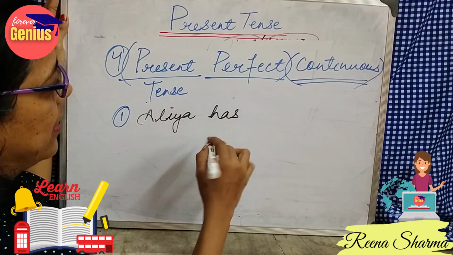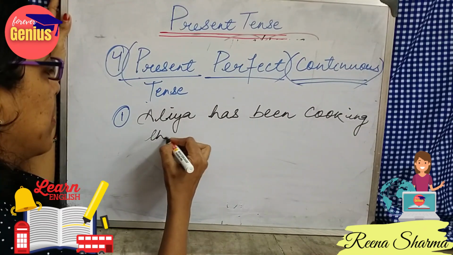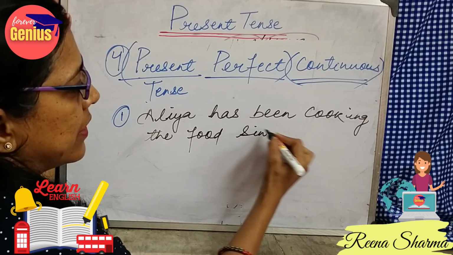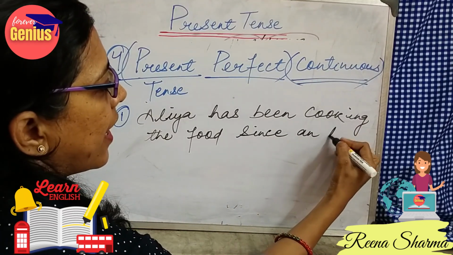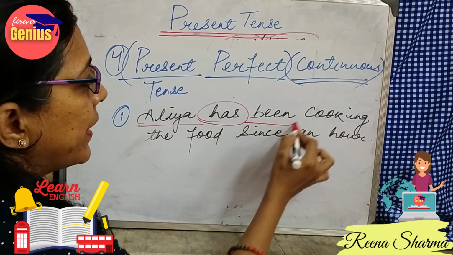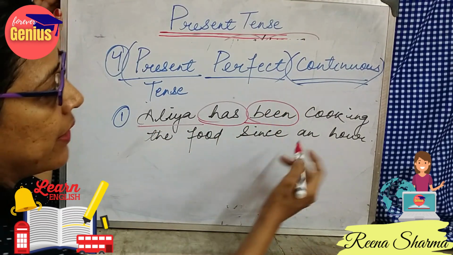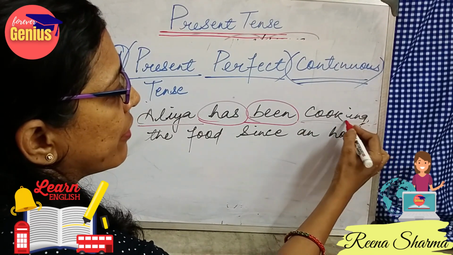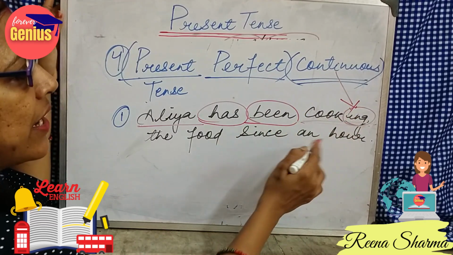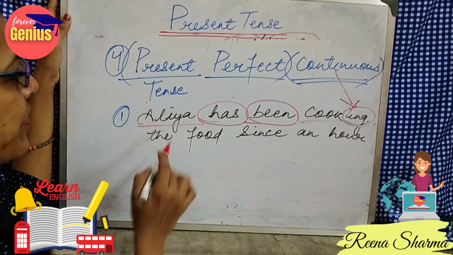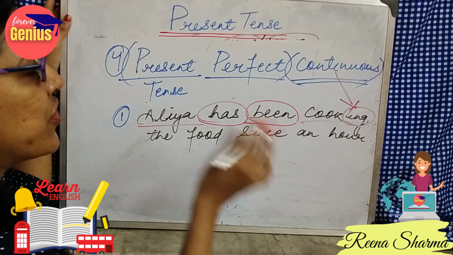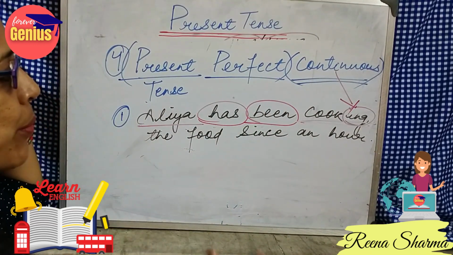Alia has been cooking the food since an hour. Means Alia has been. We will use the form been. With cook, I will be using the form ing because it is continuous. Because we know in case of continuous, it will be ing form. So Alia has been cooking the food since an hour. Means she is cooking. She is still in process.